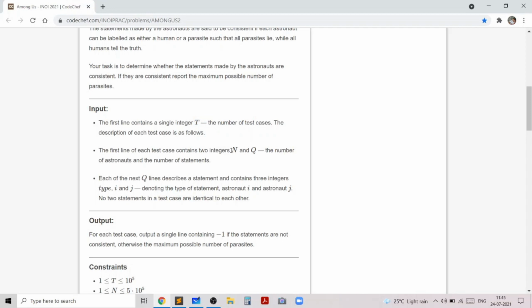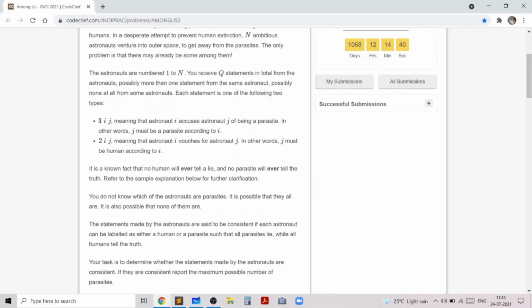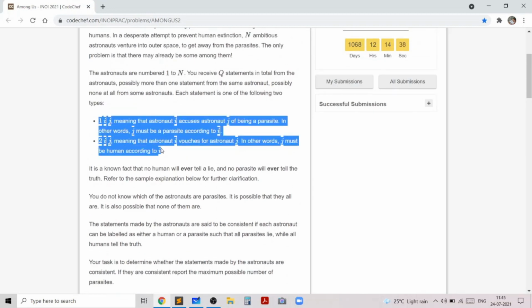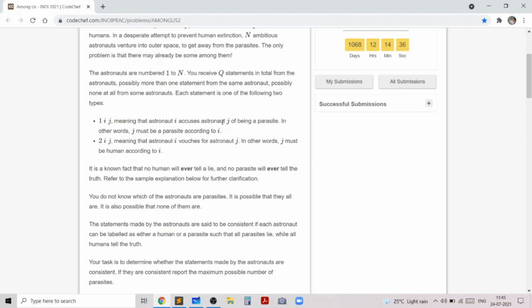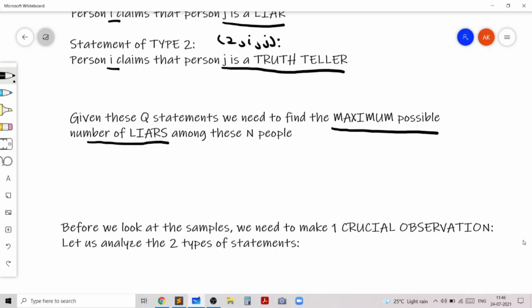So in T independent test cases, we are given n and q, the number of people and the number of statements. Each statement is either of the type 1 or type 2. And the statements, as I explained, will be either astronaut i is accusing astronaut j of being a liar or astronaut i is accusing astronaut j of being a truth teller. So before we look at the sample test cases to better understand this problem, let's make just one crucial observation by analyzing the two types of statements.